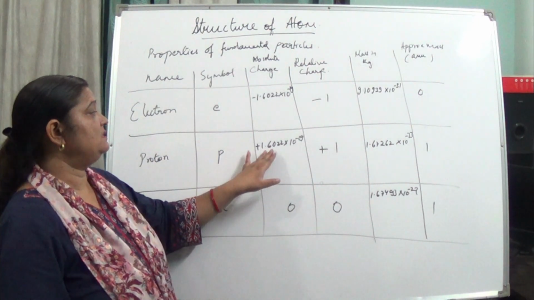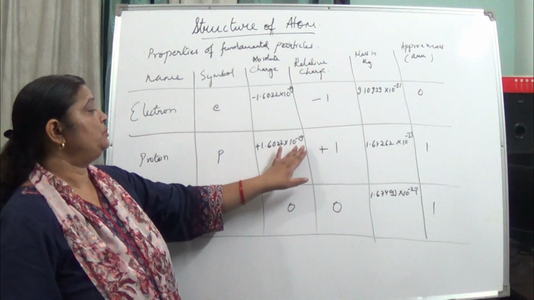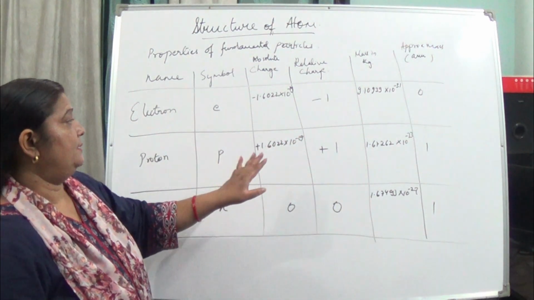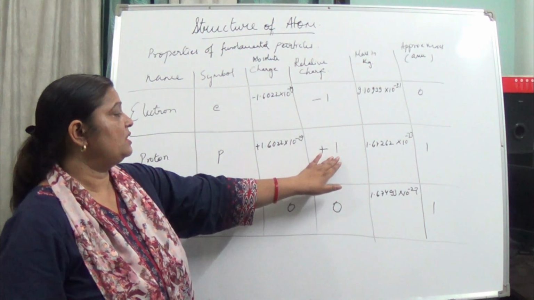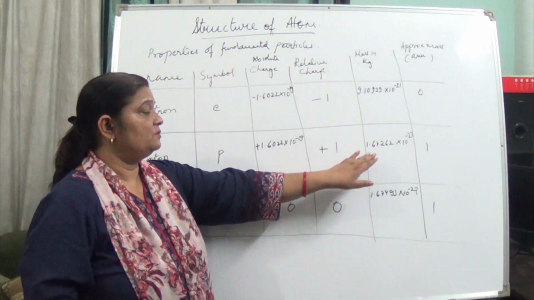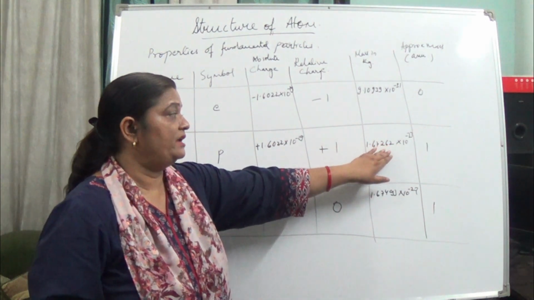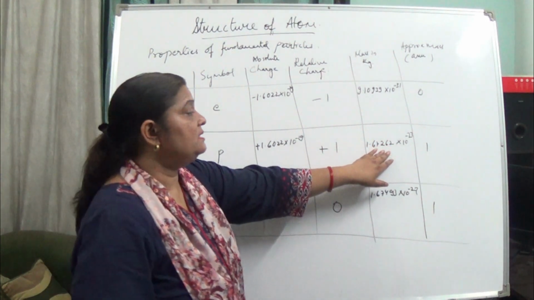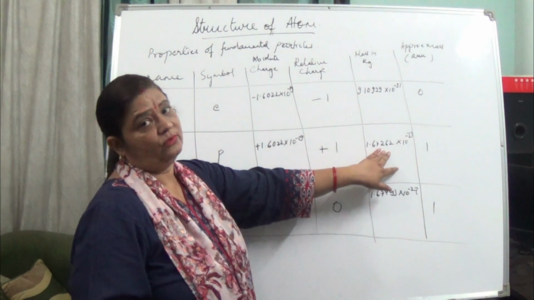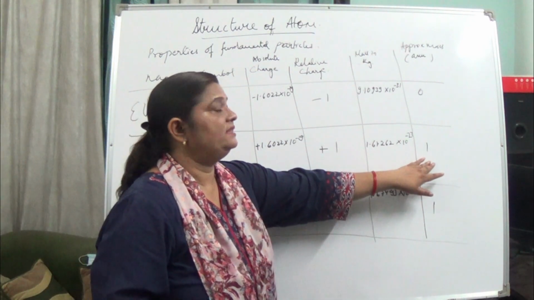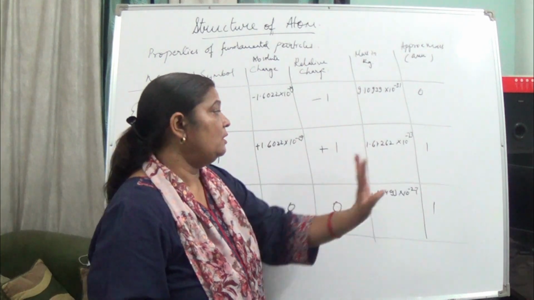Now the proton symbol is represented as small p. We write plus 1.6022 into 10 to the power minus 19. This can be avoided while doing calculations. The relative charge is plus 1, and its mass is 1.67262 into 10 to the power minus 27, which is approximately the mass of 1 atom of hydrogen, so we say its approximate mass is about 1.